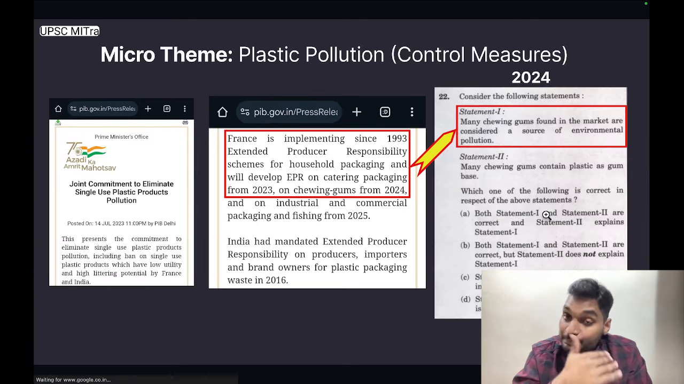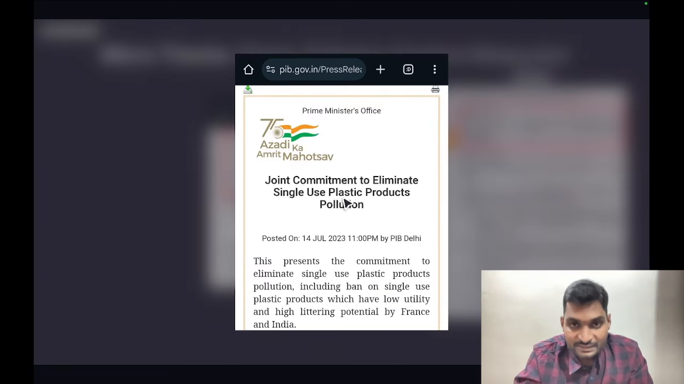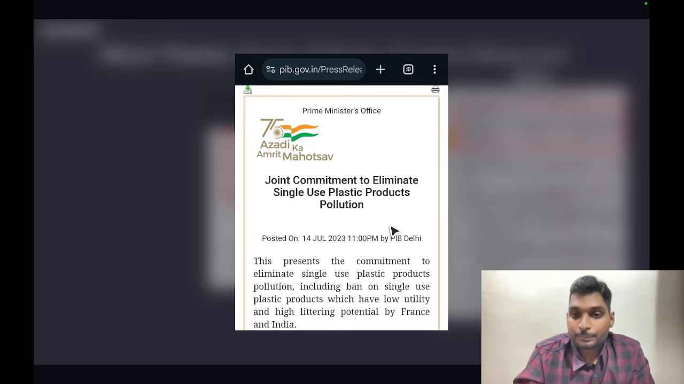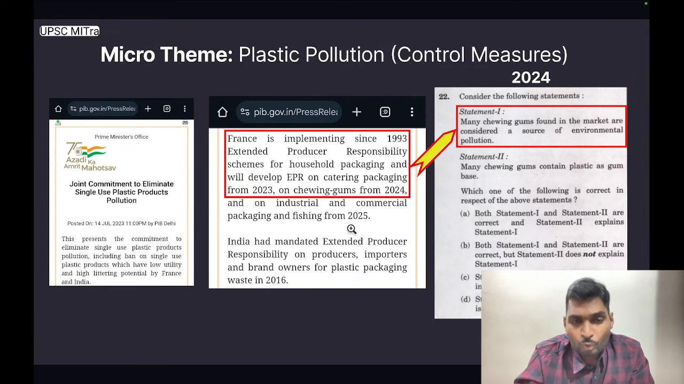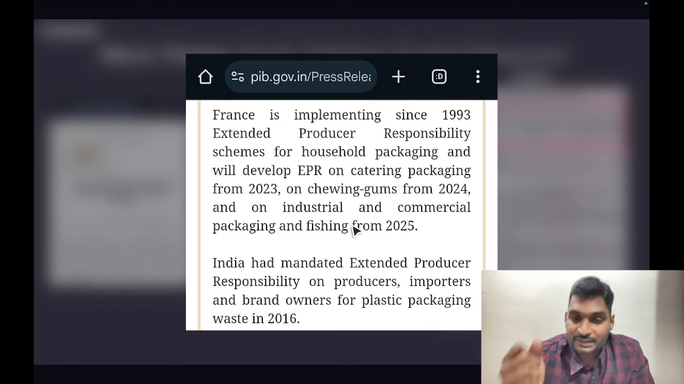The next micro theme is plastic pollution with reference to control measures. This release is from the Prime Minister's Office dated 14th July 2023 and it is titled Joint Commitment to Eliminate Single-Use Plastic Products Pollution. It goes on to read that France is implementing since 1993 extended producer responsibility schemes for household packaging and will develop EPR on catering packaging from 2023, on chewing gums from 2024. I repeat, on chewing gums from 2024.